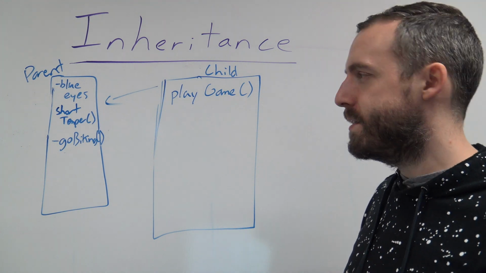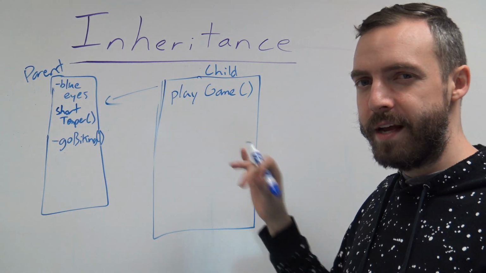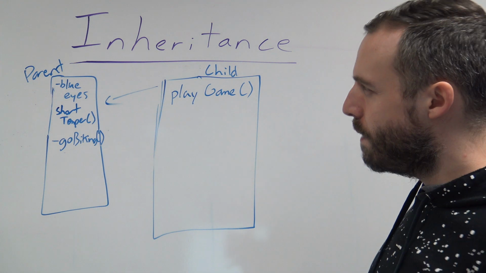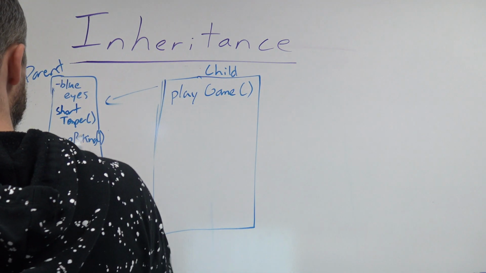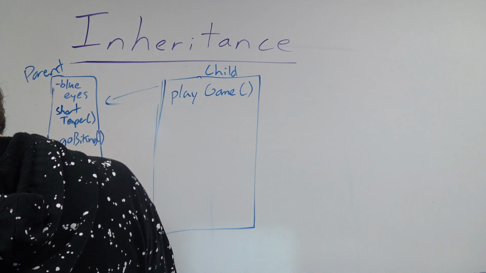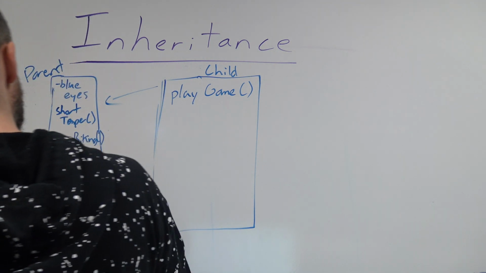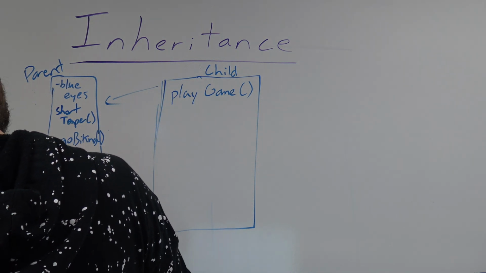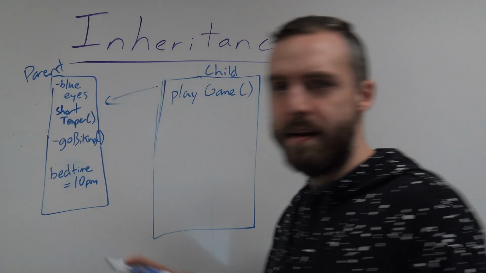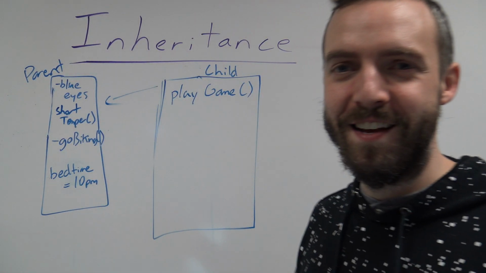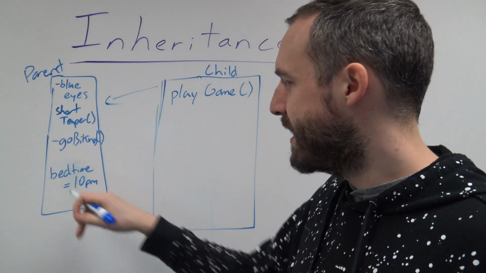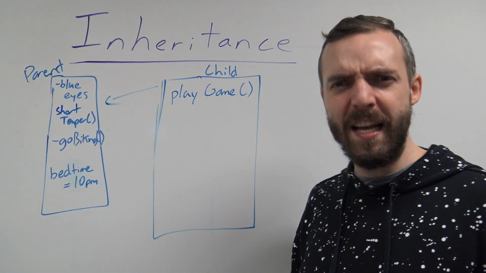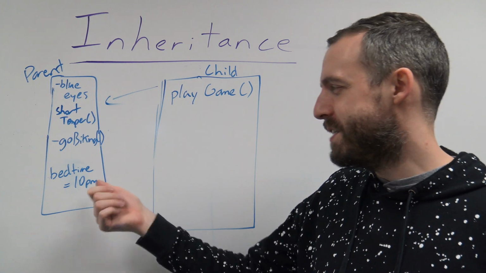One more thing that can happen in inheritance is the child can actually override behaviors or attributes from the parents. For example, maybe my parent has, let me fix this here, bedtime, an attribute, equals 10 p.m. My dad, at least I think so, goes to bed at around 10 p.m. pretty regularly. That's kind of the range defined for the attribute. And when he raised me, he tried to train me to go to bed early enough to be able to get up early in the morning. His business required him to do so.